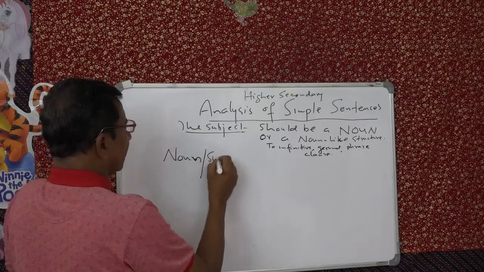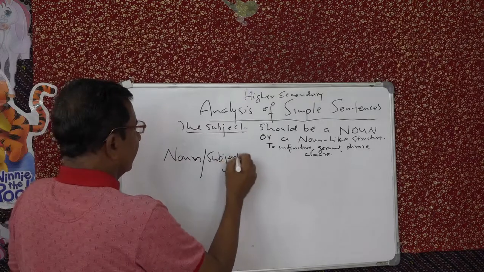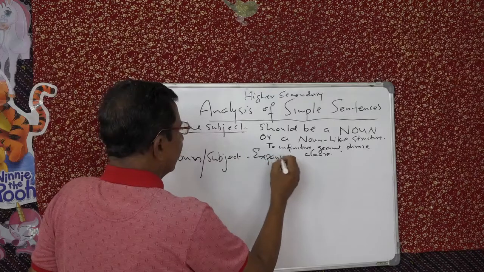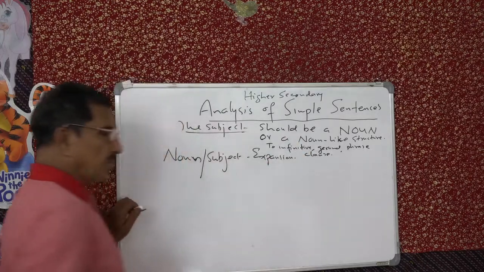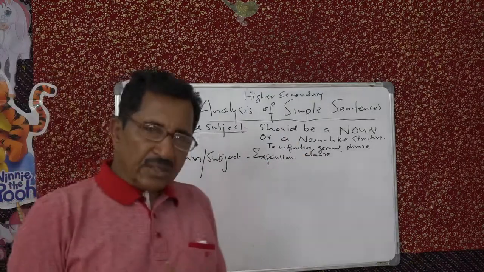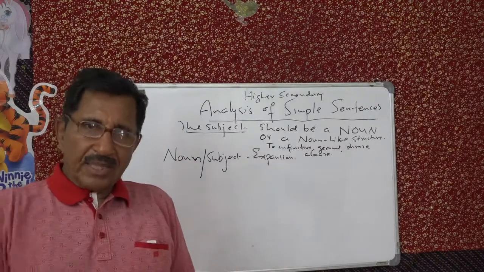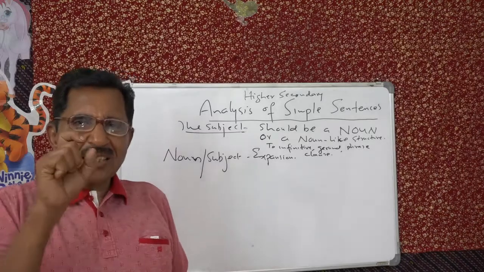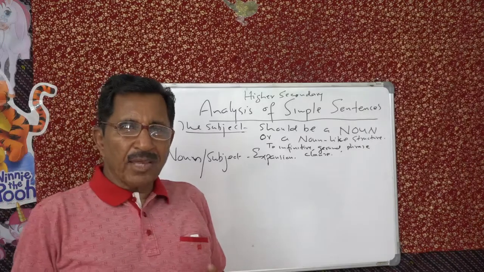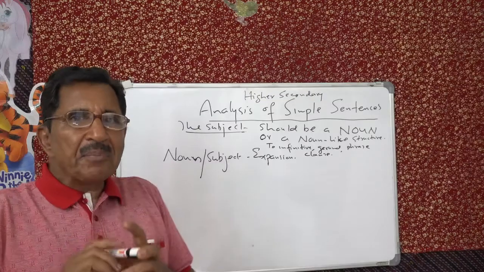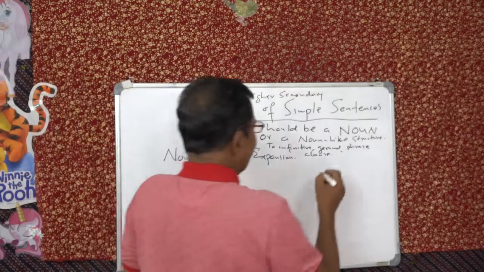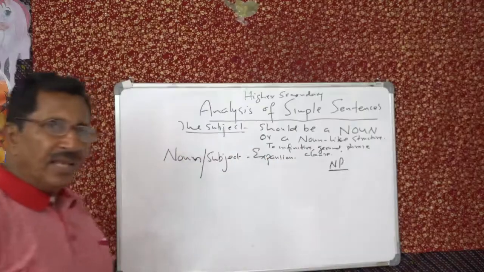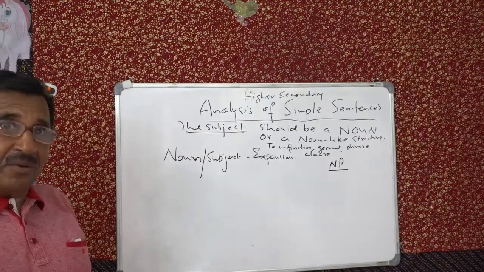Noun, subject. Expansion. Expansion is possible. Since nouns can be expanded, subject is a noun. Nouns can be expanded. Even a single noun we call by a pet name, NP. A subject should be an NP. What is NP?